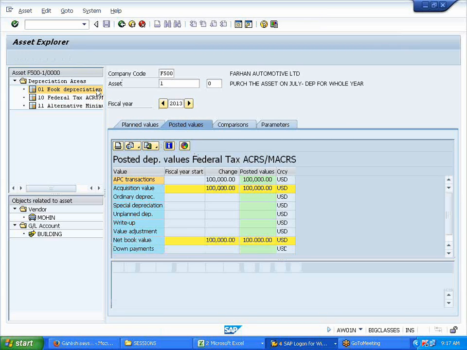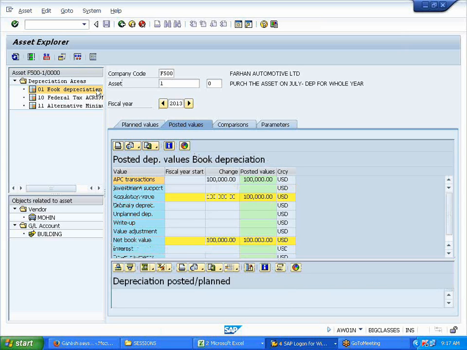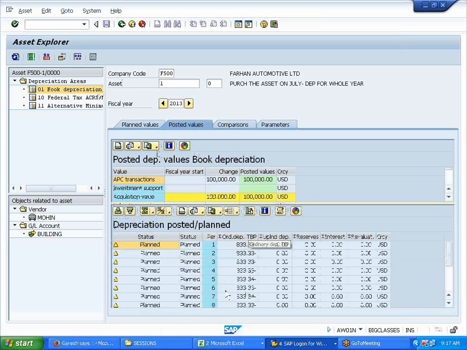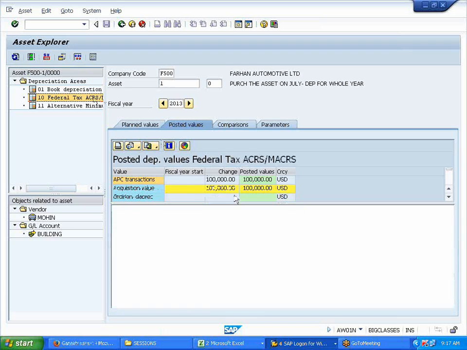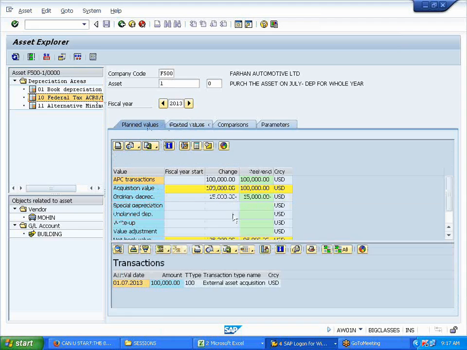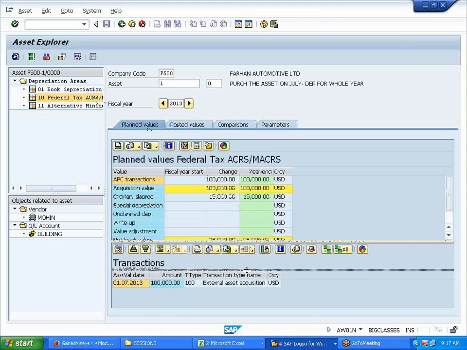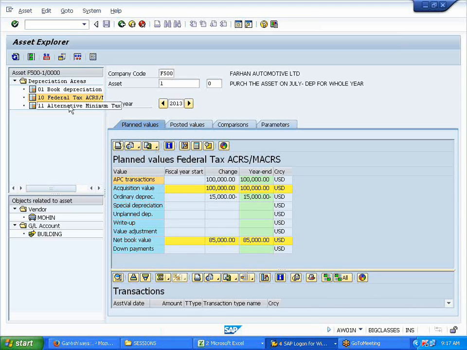But in case of depreciation, it will show because we need to update to the GL. So it's showing for the period. This depreciation should be updated. But in case of federal, it will not show. It is only for reporting purpose and nothing else. So you'll see it in the year, 15,000. Now the alternative tax system, we change it at the master data level, right? Clear?